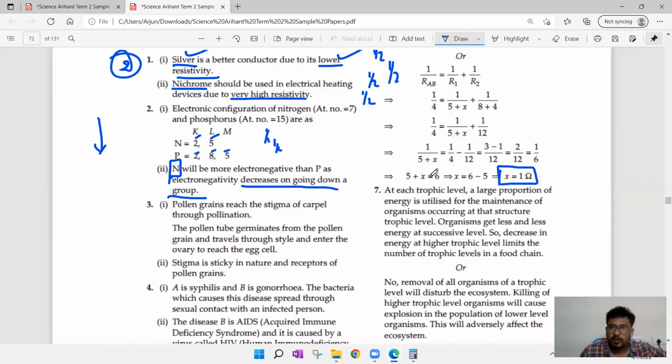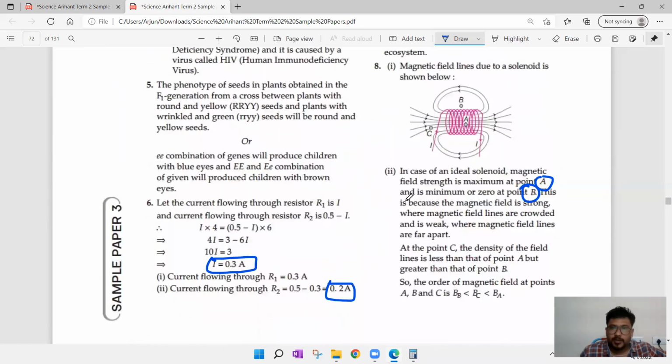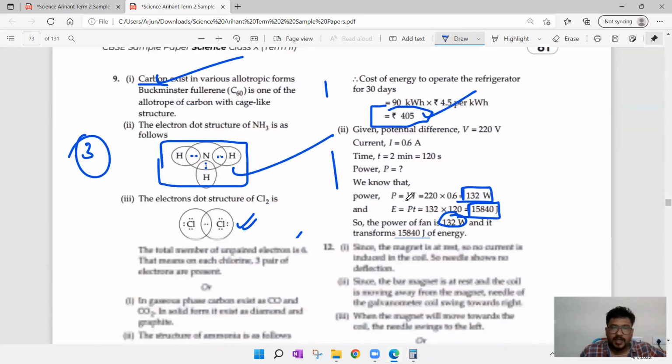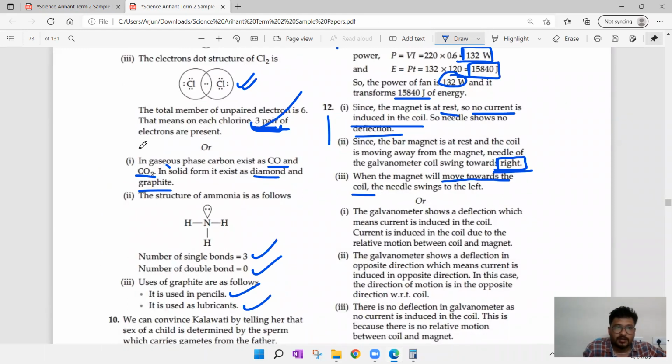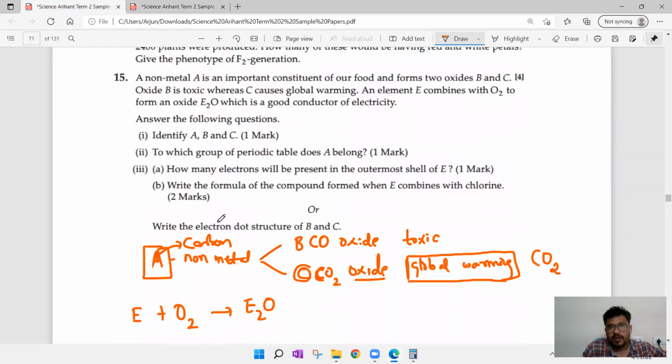somewhere I have seen. I don't know whether I have seen it or not. Let me check and I'll tell you. Carbon exists here. If you observe this one, in gaseous phase, carbon exists as carbon monoxide as well as carbon dioxide. Both oxides can be formed, right? So this B compound is carbon monoxide, C compound is carbon dioxide. So for this answer, A is carbon, B is carbon monoxide, C is carbon dioxide.